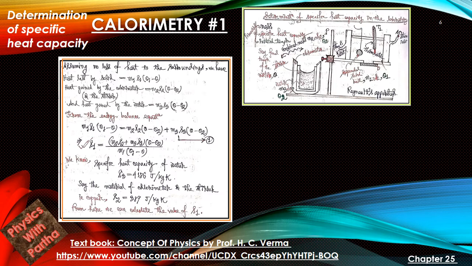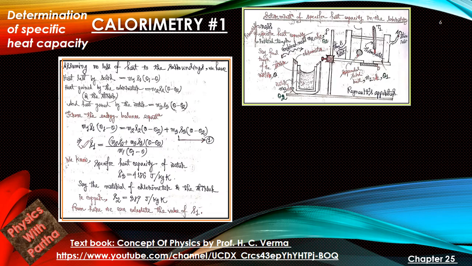Assuming no loss of heat to the surroundings, the heat lost by the solid which is immersed into the liquid of the calorimeter is m1 s1 (theta 1 minus theta). Then the heat gained by the calorimeter and the stirrer is m2 s2 (theta minus theta 2), and the heat gained by the water will be m3 s3 (theta minus theta 2). Here the respective masses of the solid, calorimeter and water are m1, m2 and m3.